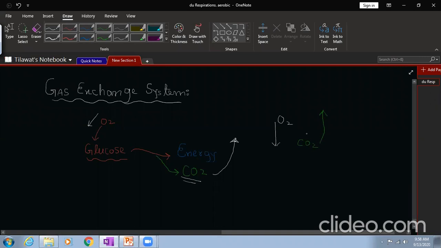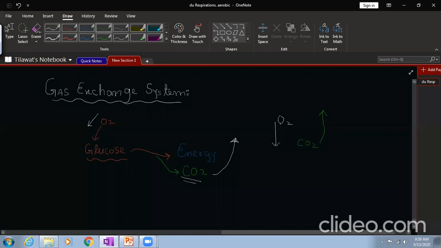There are different organs in our body that are responsible for this exchange. Different organs together, like the larynx, trachea, and lungs, make up this gas exchange system. Within the gas exchange system, the lungs are the most important organ dealing with the exchange of gases.